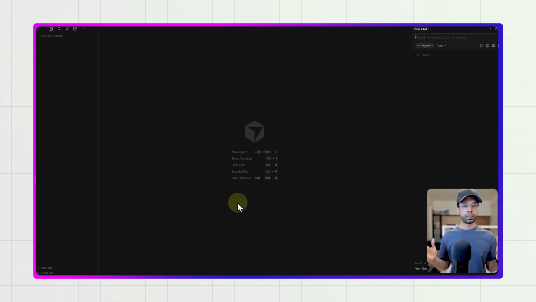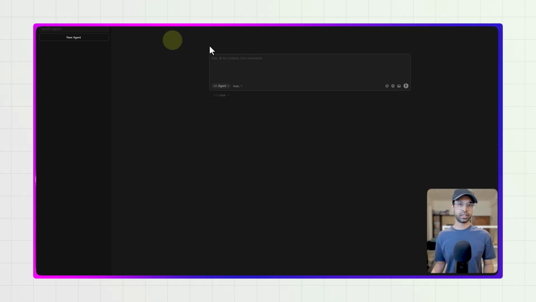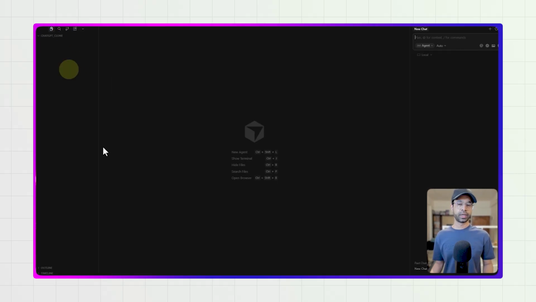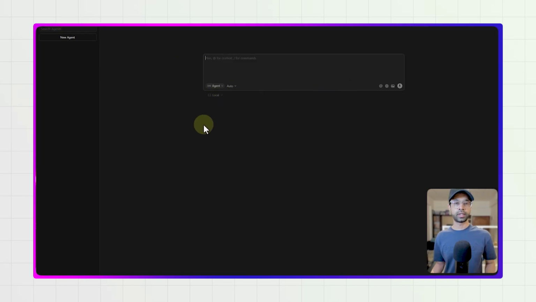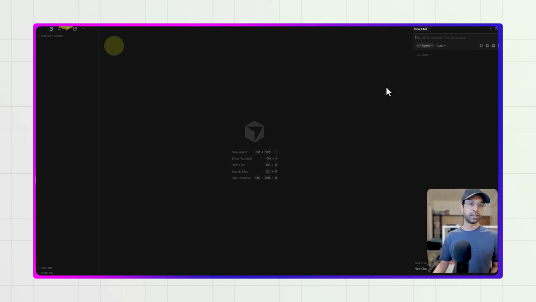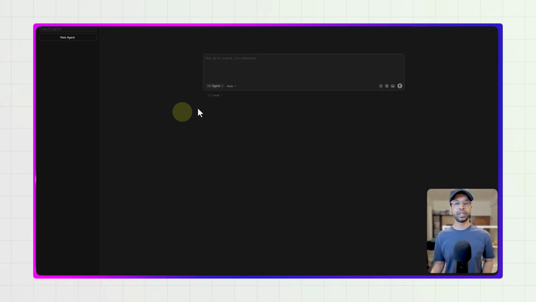Now this is a completely blank canvas. There's a chat panel on the side and there are no project files here. There is an agent window here, and I want to explore it, and there's an editor window if you want it. So this is the Agent 2.0 introduction that they did, and this is the editor window, which was the previous version. We're going to go with agents right now.